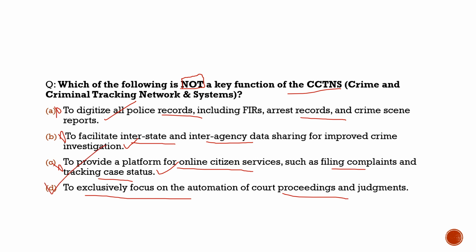So I hope by answering this question, you have understood the functions of CCTNS and what it did when it was brought in. It was brought in after 2009 when the National E-Governance Program was brought in, which was headed by the Ministry of Home Affairs, and the nodal agency for that was NCRB. So with this, I hope you have understood the topic and also the question here. Now, let's move to another question and try to solve it.